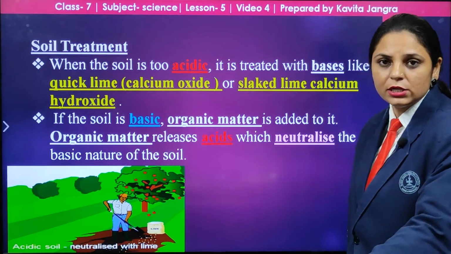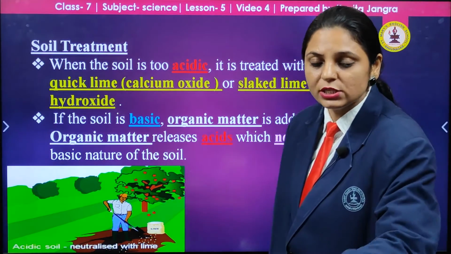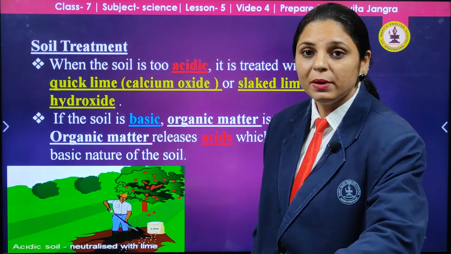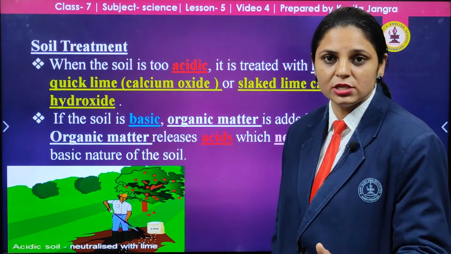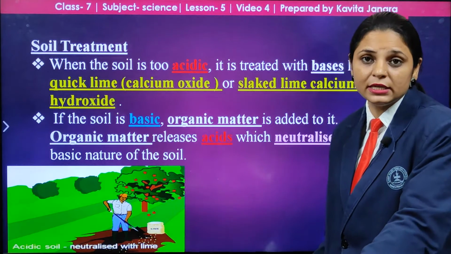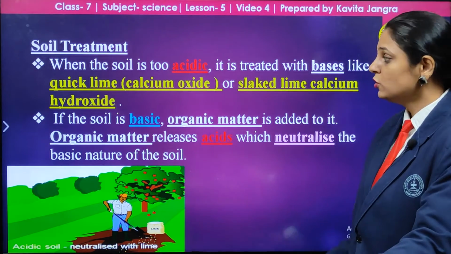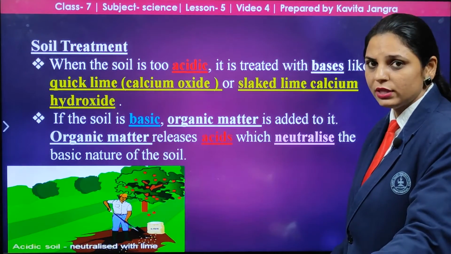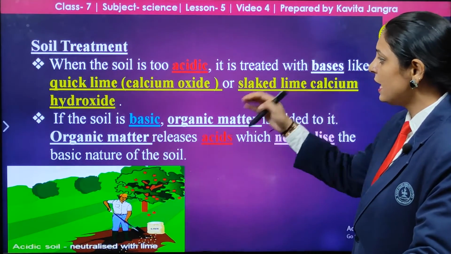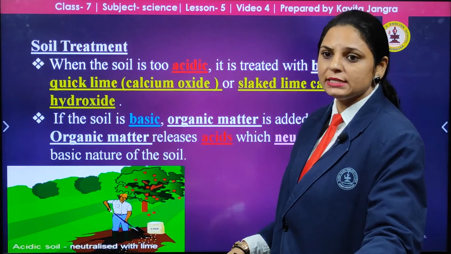Soil treatment. It is not that this soil is always neutral; it can be acidic or basic due to different changes, such as the increase of pollutants in the environment. So there is a need to treat the soil. How can we do that? Chemicals are added when the soil is acidic.